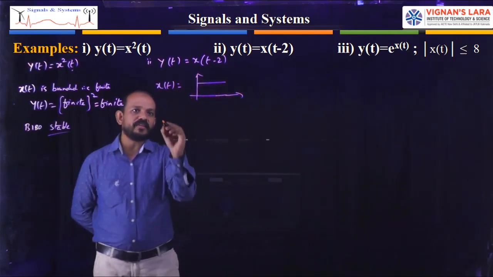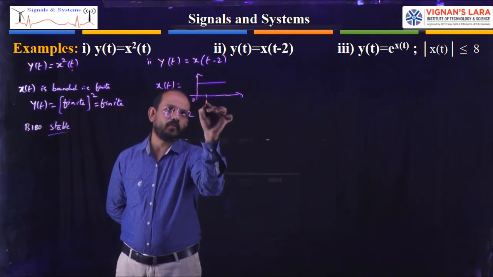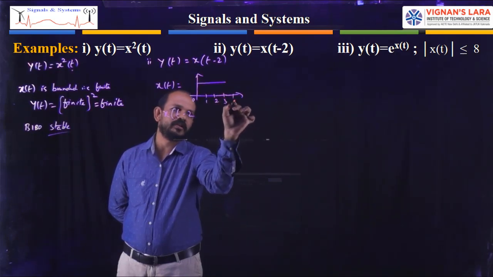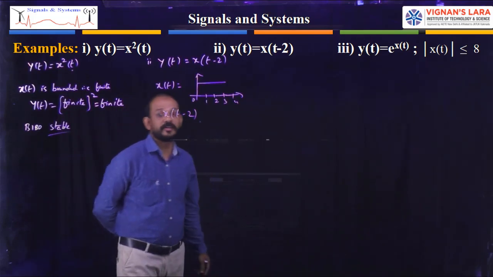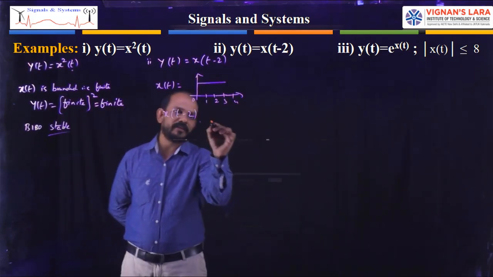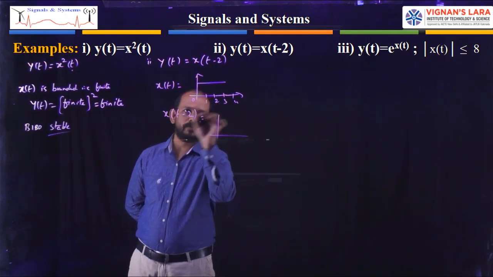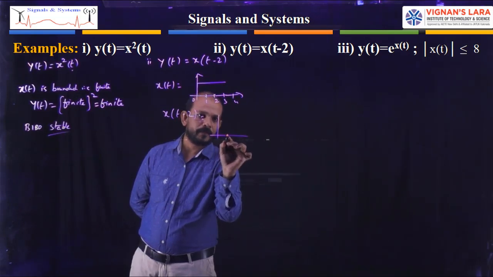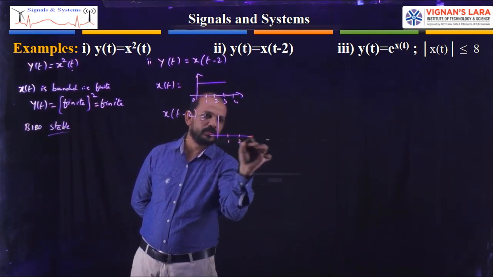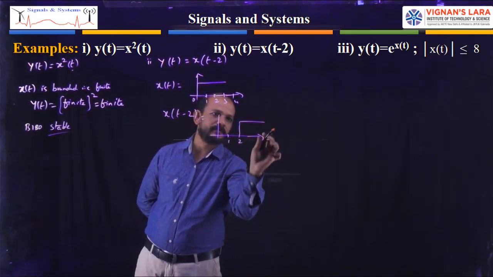Now what is x of t minus 2? This is 0, 1, 2, 3, 4, and so on. So x of t minus 2 will be like this. The waveform starts from here, and the magnitude is the same.